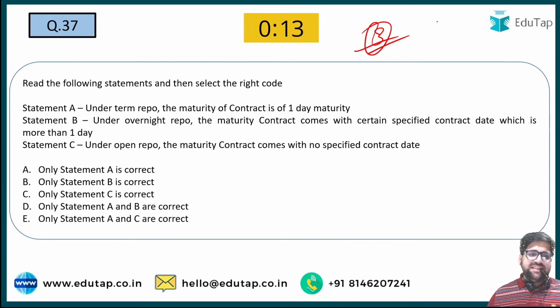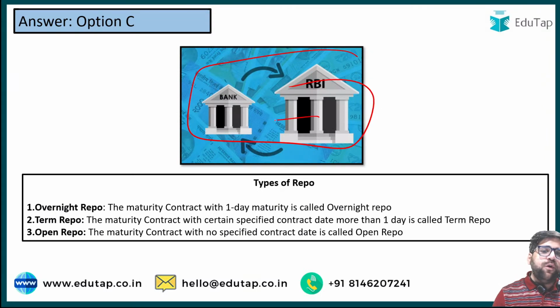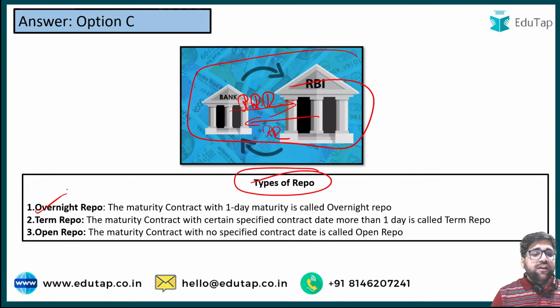So only statement C is correct. Yes, my dear friends, if you know about repo, a repo transaction is a transaction which happens between banks and the RBI. Under repo, banks borrow from RBI. Under reverse repo, banks can lend their extra money to the RBI. So this is repo rate, this is reverse repo. So please mention all these concepts. If you are covering types of repos, then there is overnight repo. Overnight repo is a contract where the maturity is up to 1 day. Under term repo, the maturity of the contract will be specified. And under open repo, there is no maturity itself. It's like an open thing.